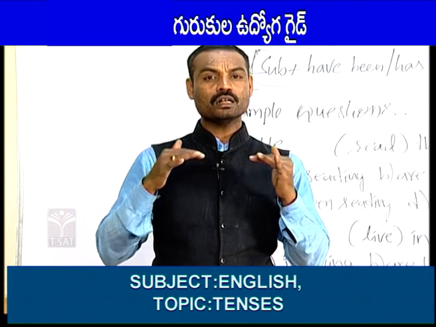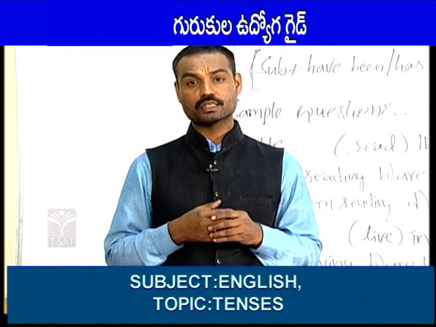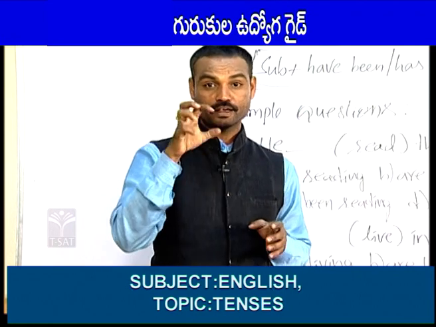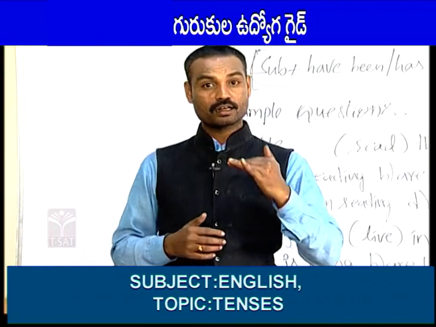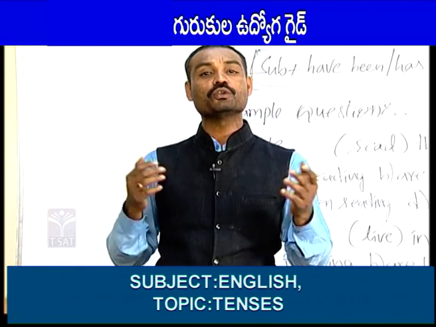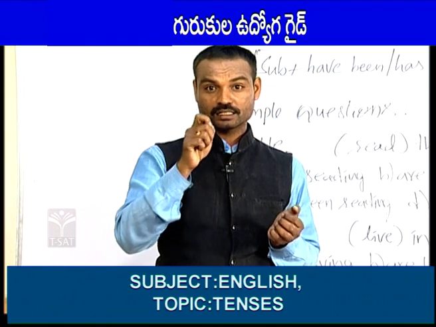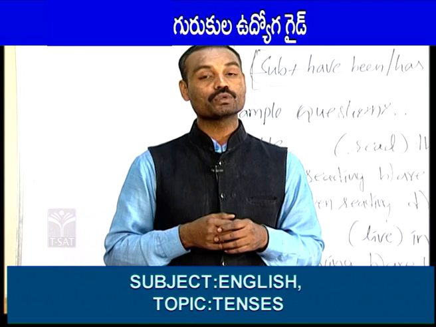So, like that, to tell our habitual actions, to tell regular activities, to tell universal things. Universal things means: the fish lives in the water, the sun sets in the west, the sun rises in the east. And to tell quotations, for example, all that glitters is not gold.